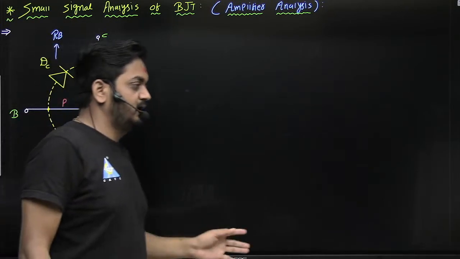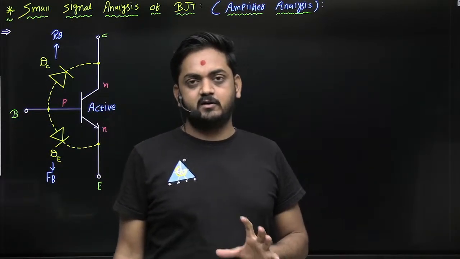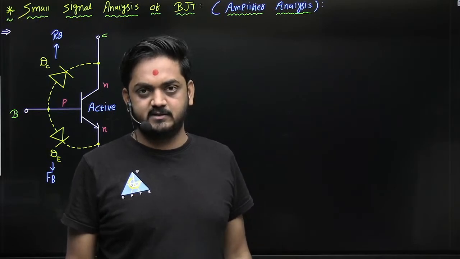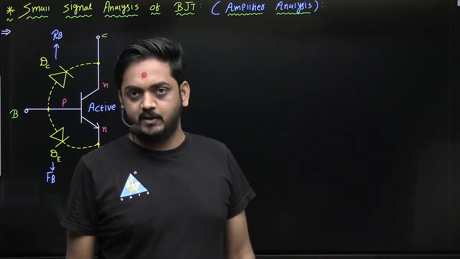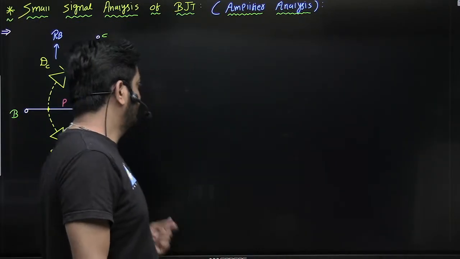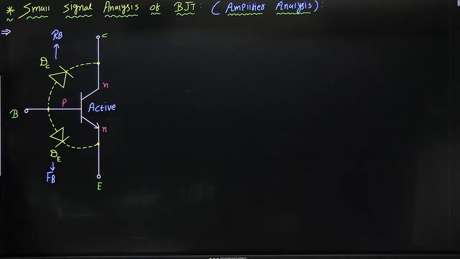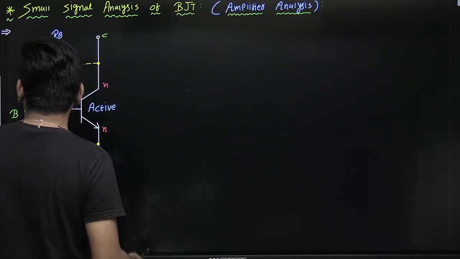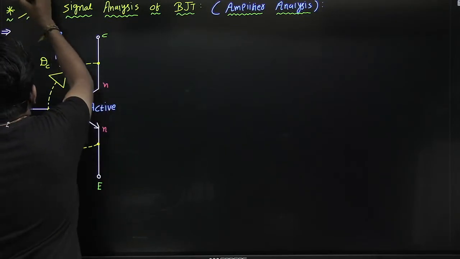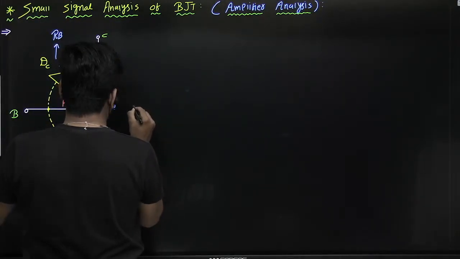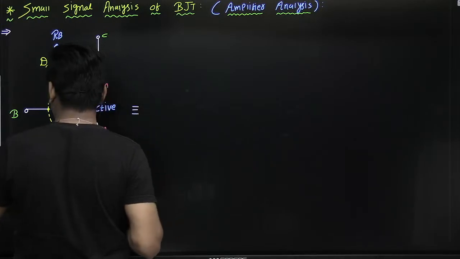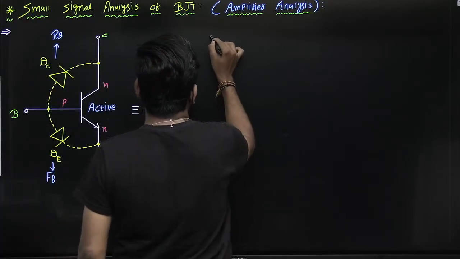Now see, a diode operating in reverse bias simply acts as an open circuit, guys. So what should be the equivalent circuit?